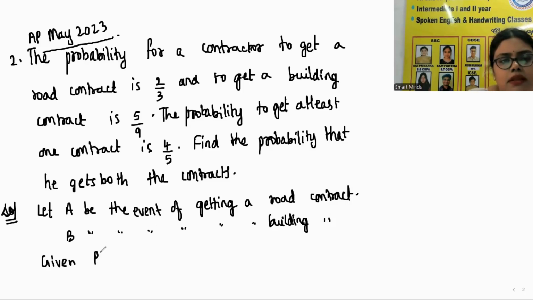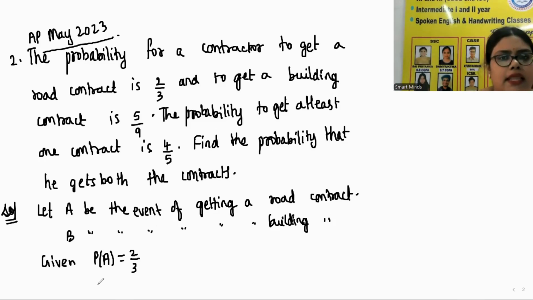That means P of A is equal to 2 by 3 because we have named road contract as A and building contract as B. The same way, probability of the contractor to get a building contract is 5 by 9. We have taken B as an event of getting building contract. So P of B is equal to 5 by 9.